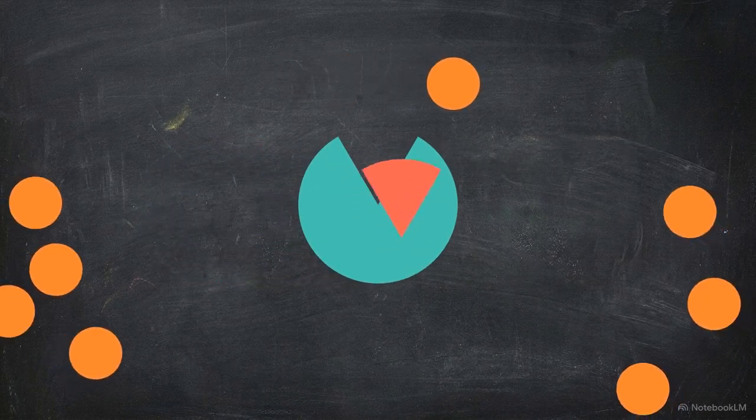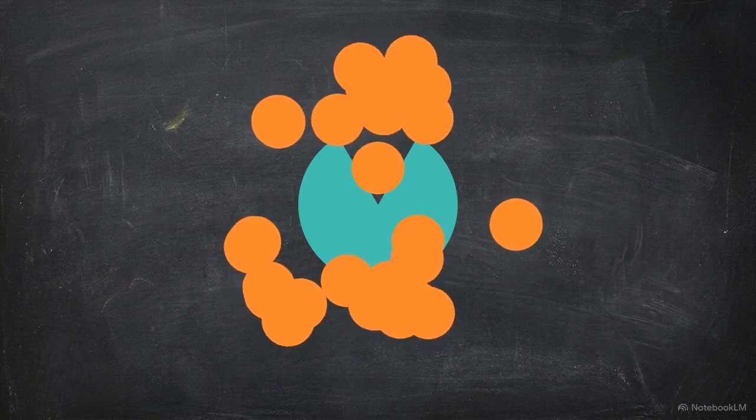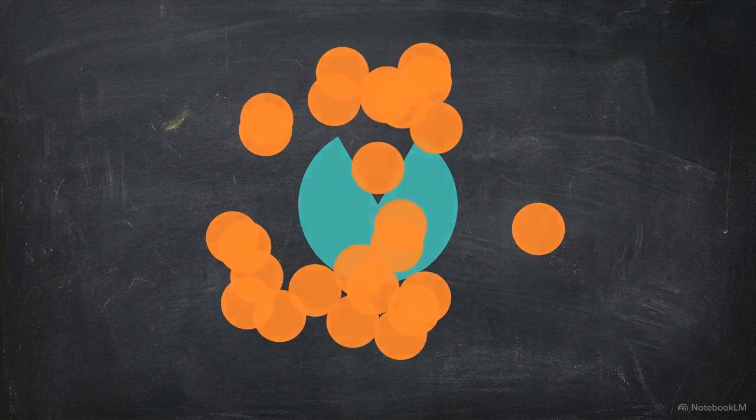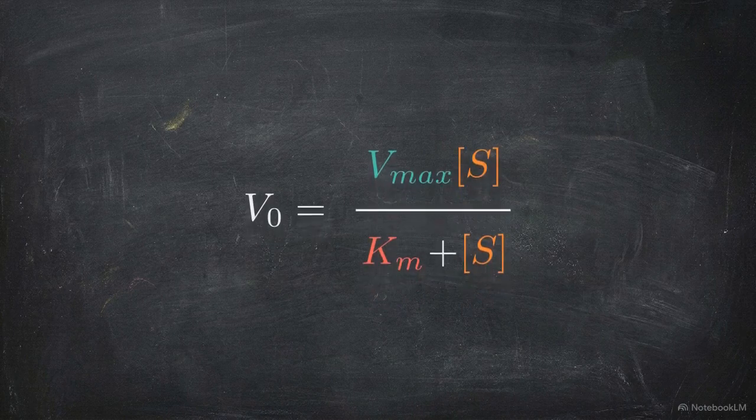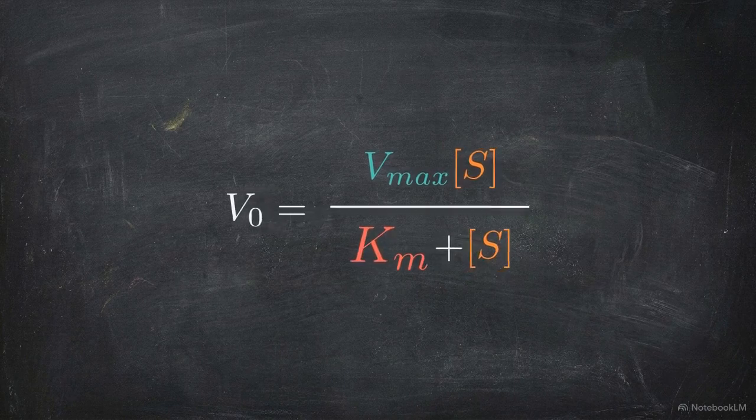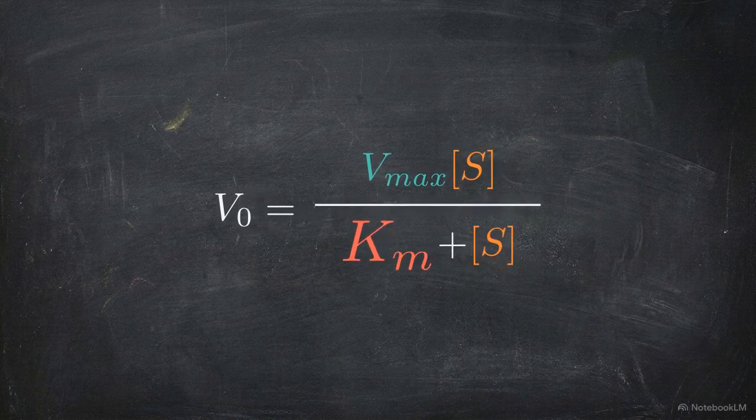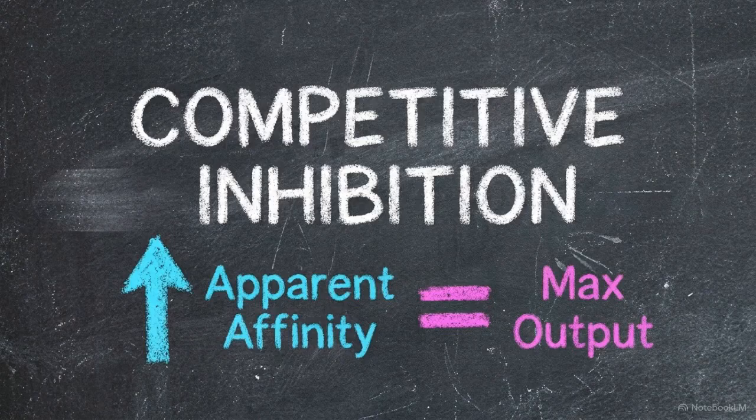Because the substrate and the inhibitor are competing for the exact same physical space, the block is reversible. Flooding the system with a massive excess of substrate molecules increases the probability that the real substrate will bind, completely flushing out the inhibitor. Mathematically, this means the true maximum velocity of the enzyme remains fully achievable. Given enough substrate, the enzyme can still hit its top speed. However, reaching that top speed now requires a much higher concentration of substrate than it did under normal conditions. The enzyme's apparent affinity has dropped, which forces our Km value to increase. Competitive inhibitors alter an enzyme's apparent affinity without capping its total potential output.